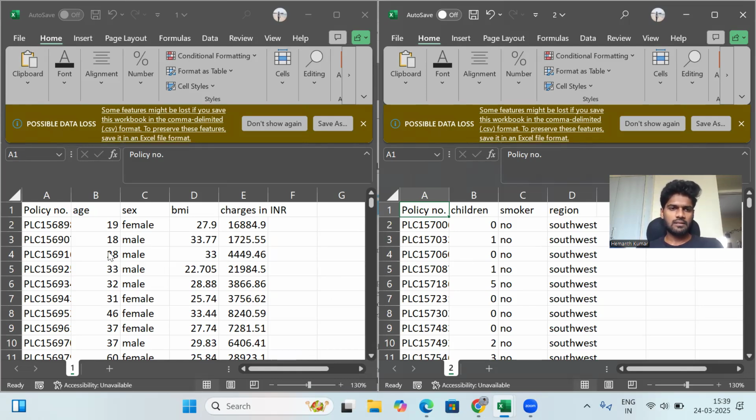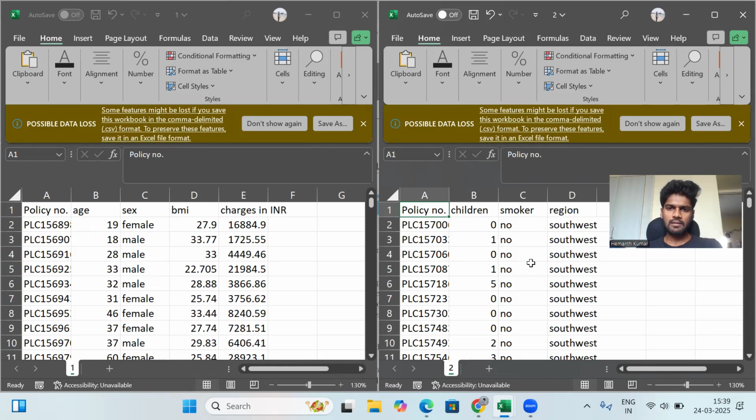This is the first dataset. It mainly focuses on age, gender, body mass index, and charges in INR. It mainly focuses on these three domains: age, sex, and BMI. These are the policy numbers according to the patient numbers.